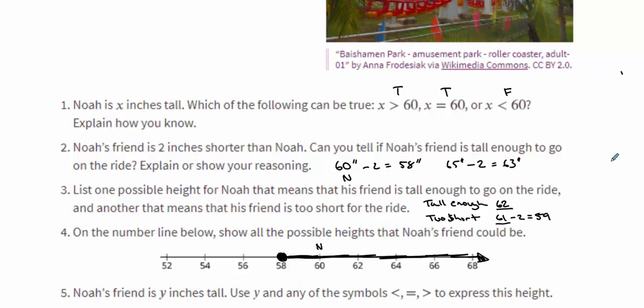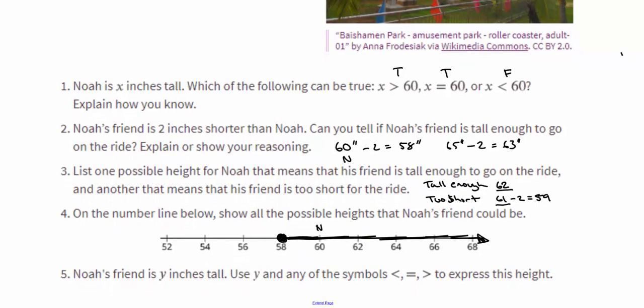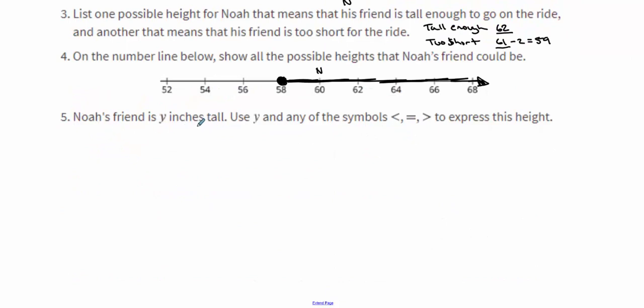So that would be our answer to number 4. Noah's friend is y inches tall. Use y in any of the symbols less than, equal, or greater to express his height.